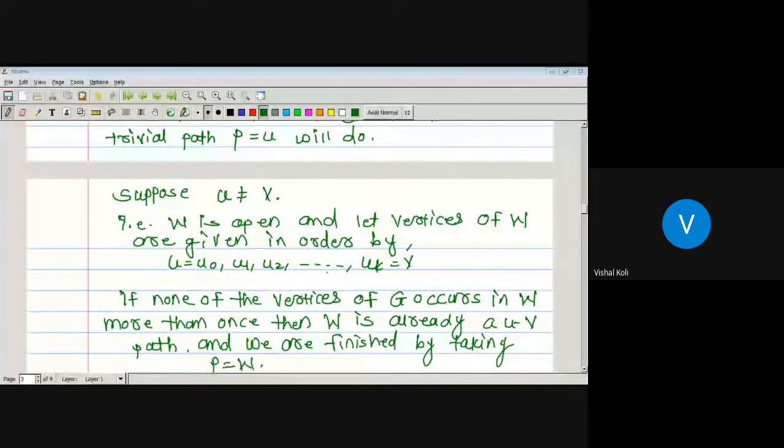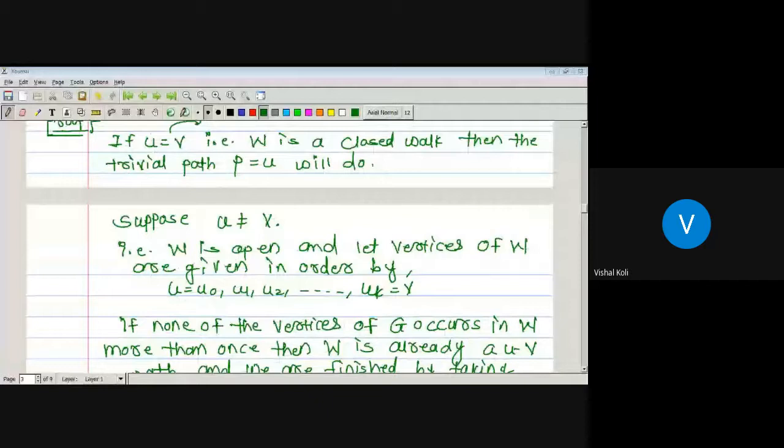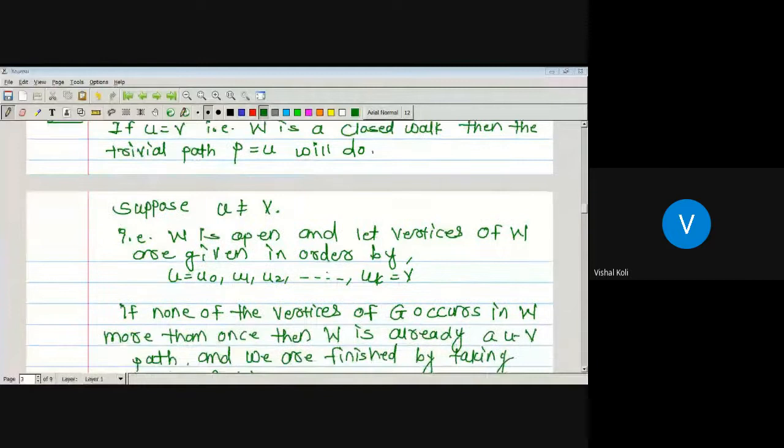But if u is not equal to v, the given walk is an open walk. If each vertex in that open walk is distinct, there is no difficulty in the proof, since we have to prove that a UV walk contains a UV path. As no vertex is repeated, that walk itself is a path. So in that case the result is obviously true.